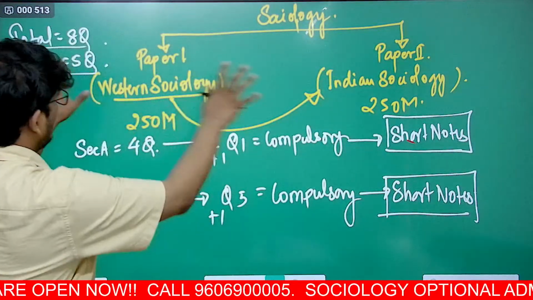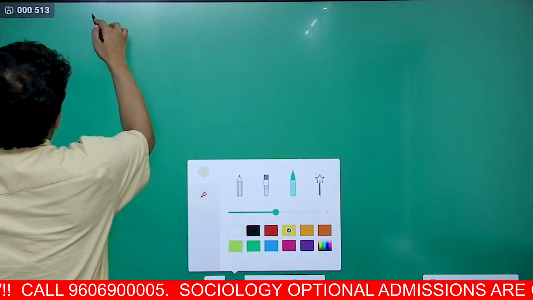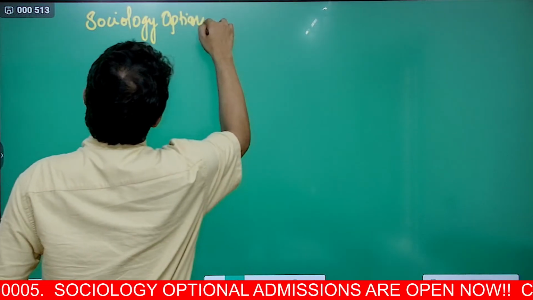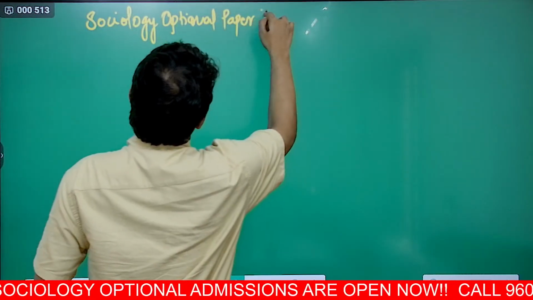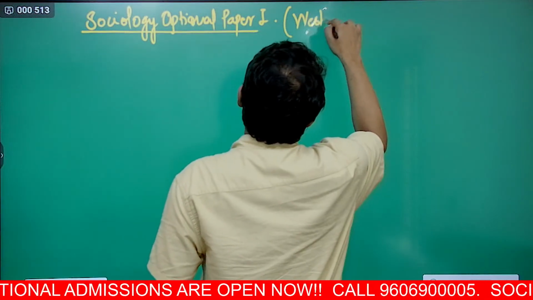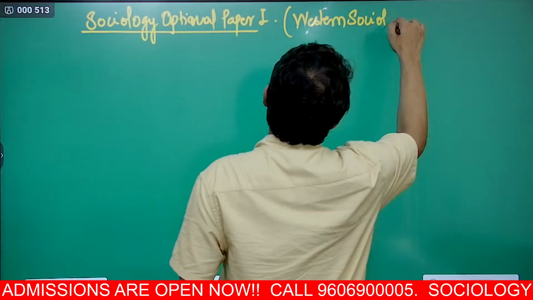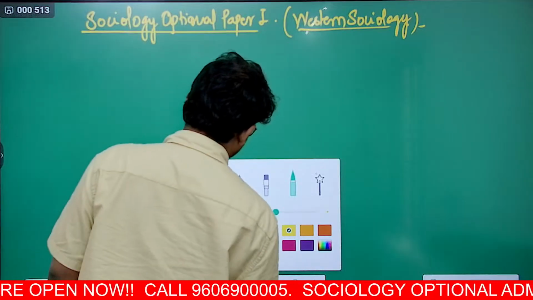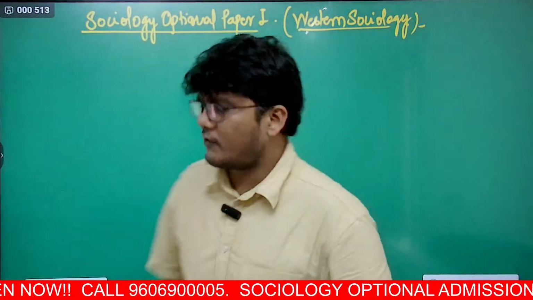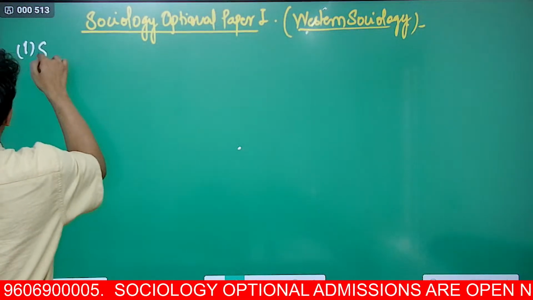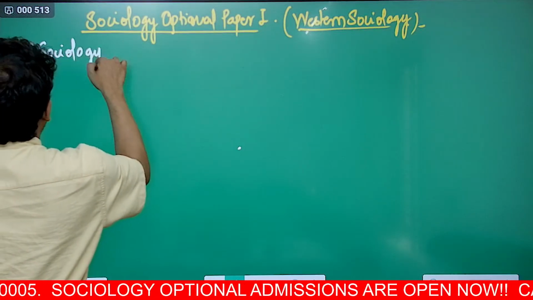Now let's come on to the breakdown of the syllabus. So first we will take up sociology optional paper 1. Now sociology optional paper 1, of course, as I said, is Western sociology, right? So let's talk about what all the things are there in this. The very first thing in this is sociology, the discipline.